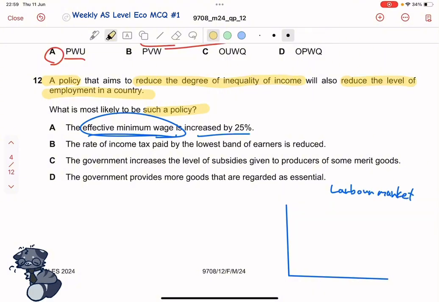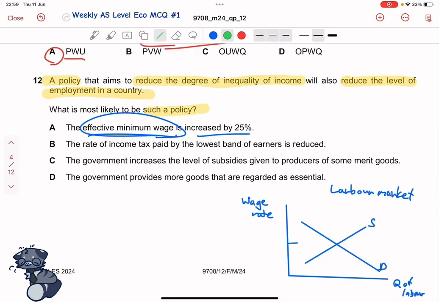It's similar to a demand and supply diagram, except on the y-axis, instead of price, we have the wage rate, or the wage level, and on the x-axis we have the quantity of labor. And this is basically a demand and supply diagram that represents the market of labor. So yeah, it's pretty similar. So downwards is D, upwards is S, and of course we have our equilibrium wage rate and our equilibrium quantity of labor. So WE and QE, right?